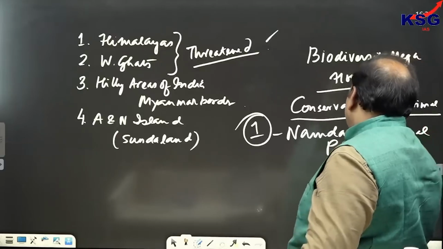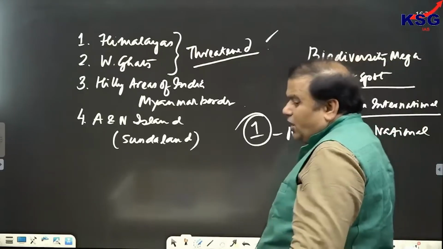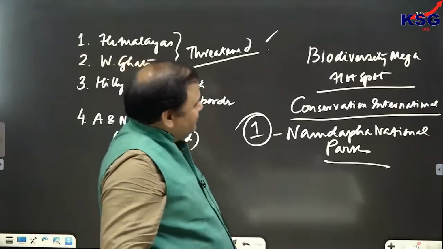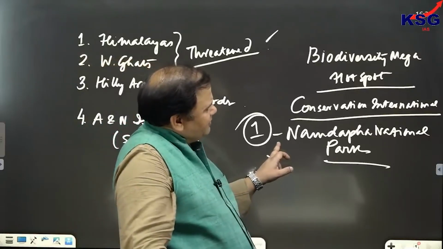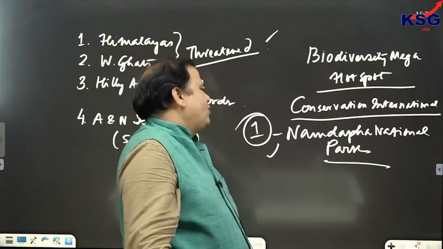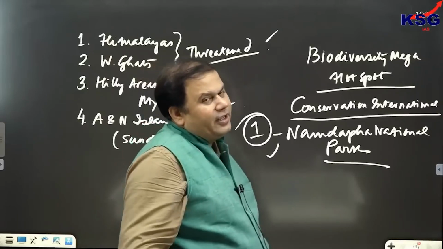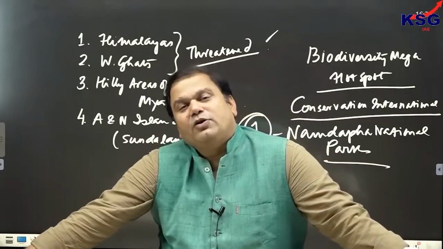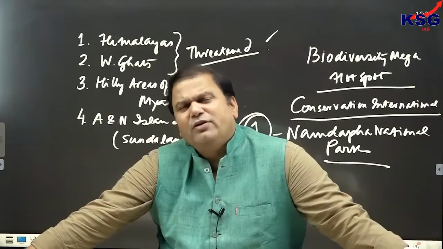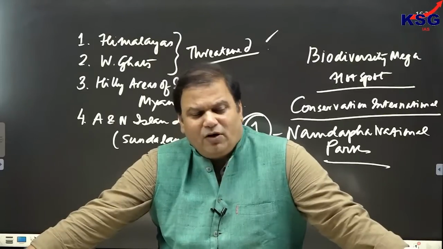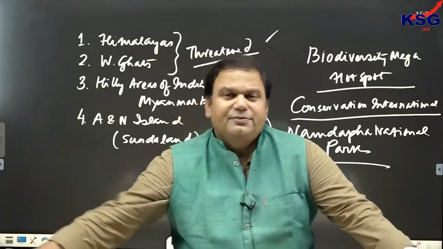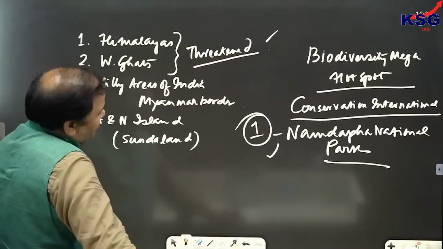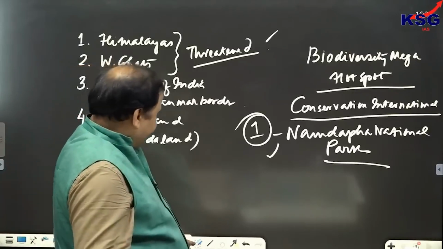Namdhapa National Park, which is present in Arunachal Pradesh, and we can see that it is at the confluence of India, Myanmar and China, and this is the only mega hotspot in India. There are 12 such mega hotspots in the world, one of which is present in India. Clear? And this is at the confluence of India, China and also Myanmar.